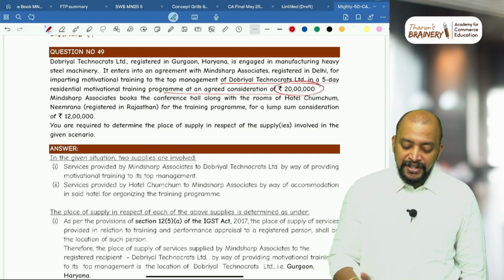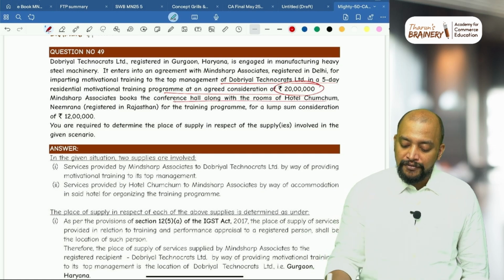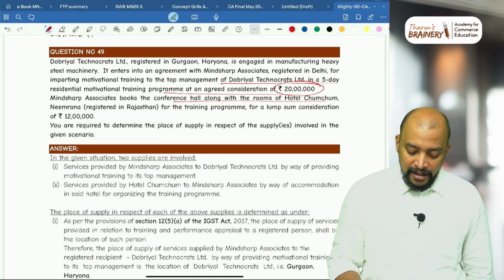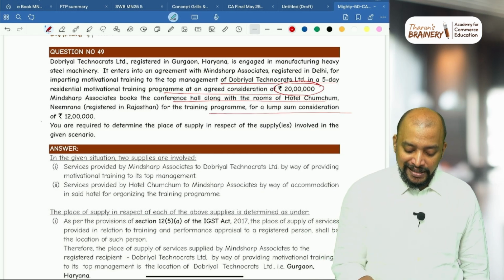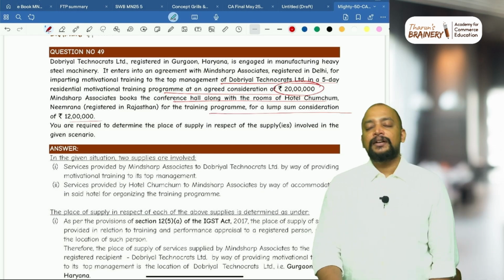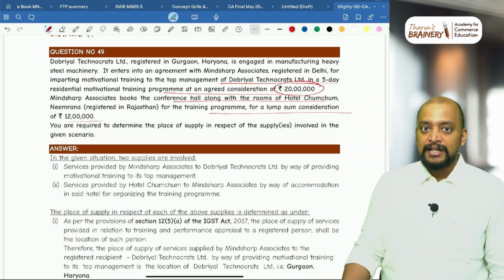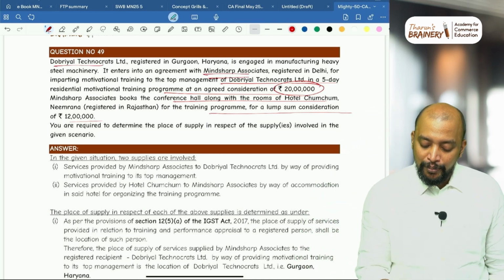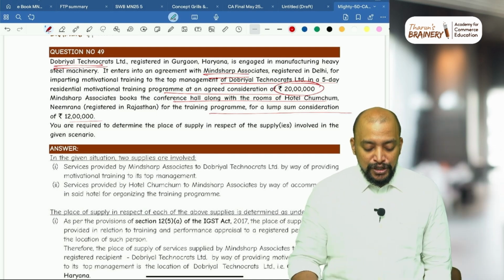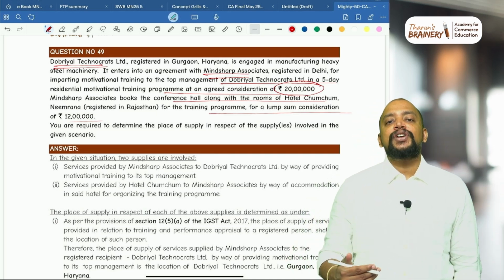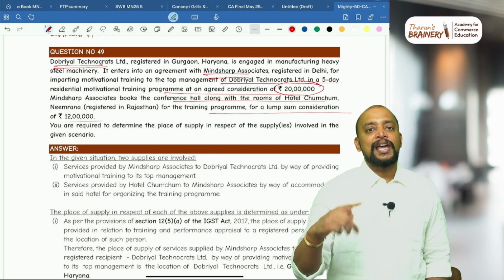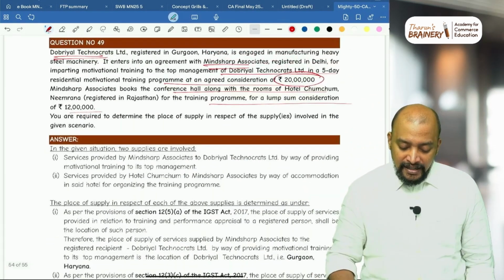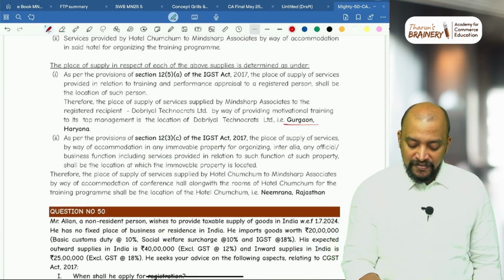And Mindsharp Associates books a conference hall along with rooms of Hotel Chamcham Nimrana for the training program for a lump sum consideration of 12 lakhs. First one is training services. In case of training services provided by Mindsharp Associates to Dobriel Technocrats, is it B2B or B2C? B2B. So for training and performance appraisal, B2B, location of recipient should be taken as the place of supply. Accordingly, here Gurgaon, Haryana will be the place of supply.